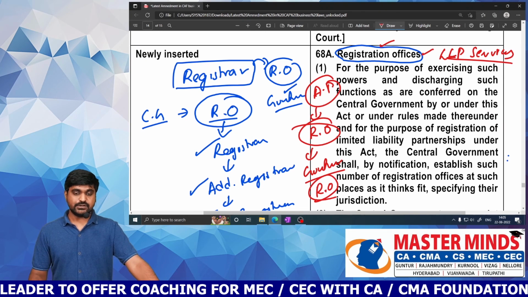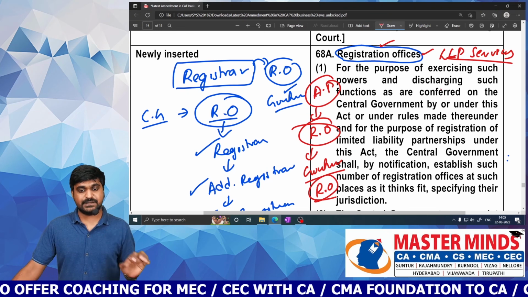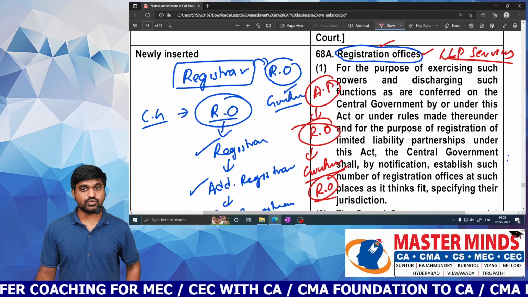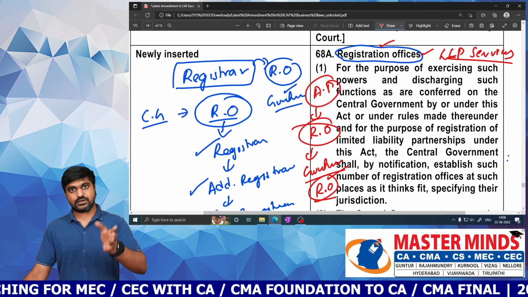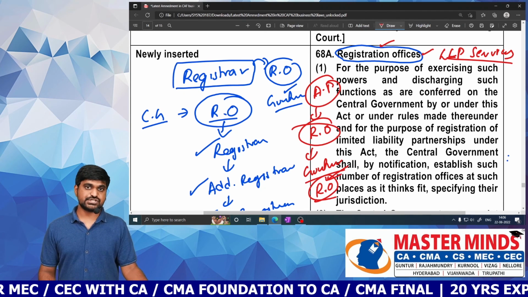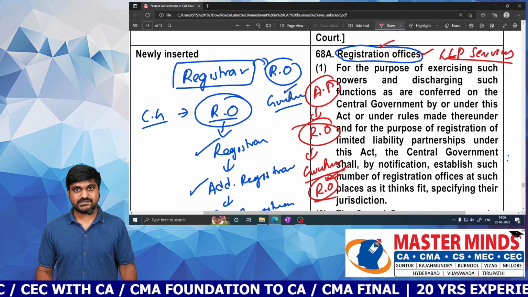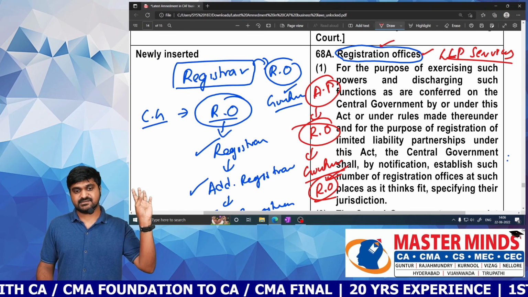Now in Guntur, if any person wants to apply for incorporation of an LLP, they need to forward that application to the Guntur registration office. If they want to file any document like statement of account and solvency and annual return, they need to forward that document to the Guntur registration office. Like this, the central government may establish registration offices at n number of places.